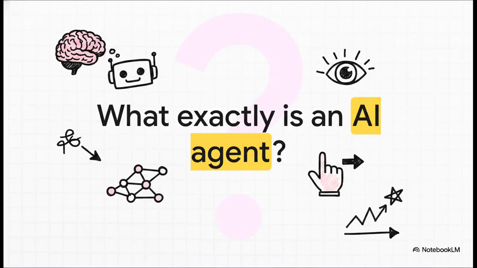So, what actually is an AI problem-solving agent? It sounds like a buzzword straight out of a sci-fi movie, but in computer science, it's a really specific mechanism. An agent doesn't have to be some physical metallic robot. It's simply an entity that perceives its environment and then takes actions to maximize its chances of success.